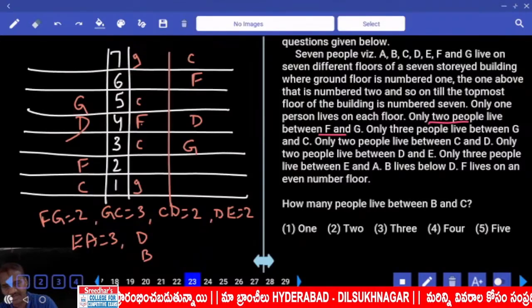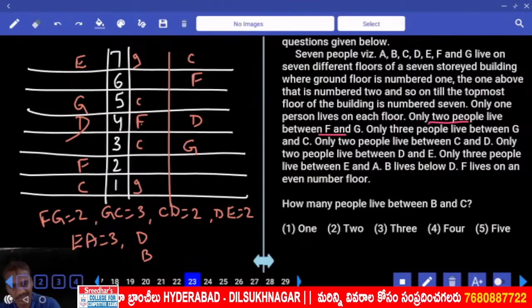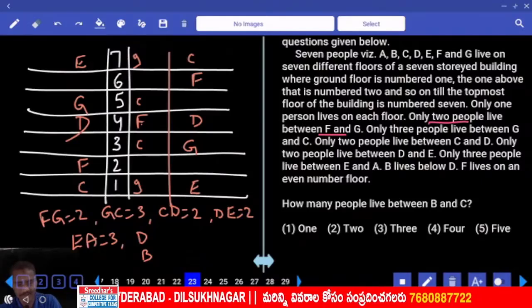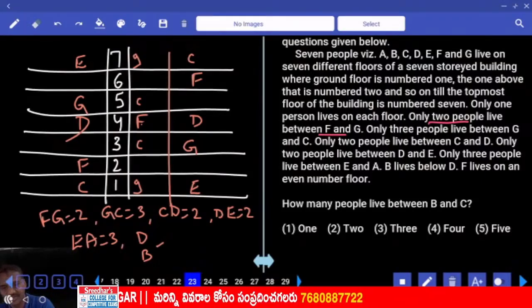And next one, D and E, there are 2 people. E is here. Now D and E, there must be exactly 2 people. D is above this B. B is here.